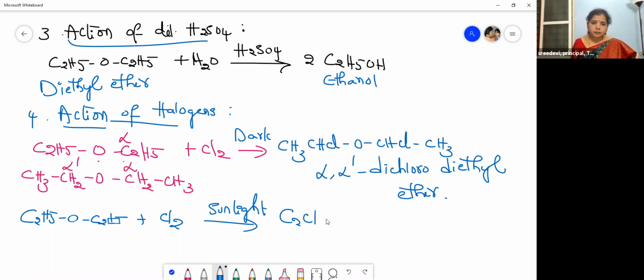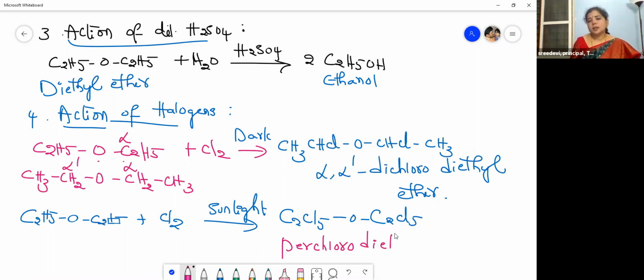C2Cl5, O, again C2Cl5. Understood? So what is the name of this compound? This is perchloro diethyl ether. Okay, Nana? So this is the important one.